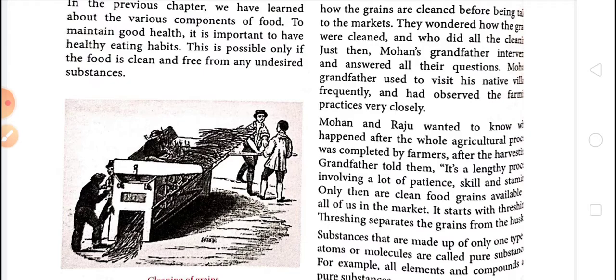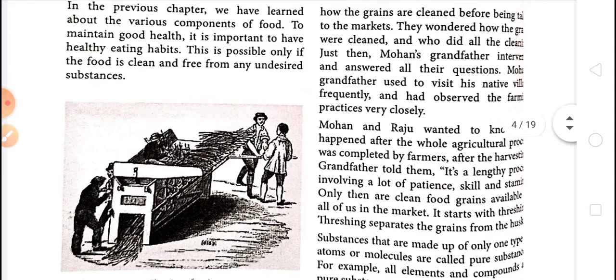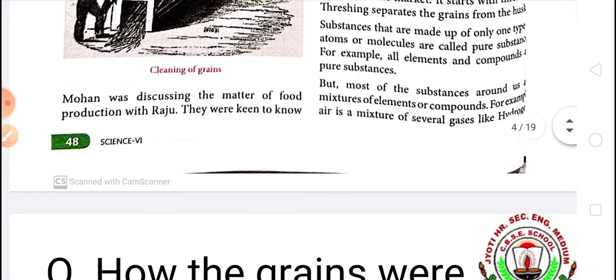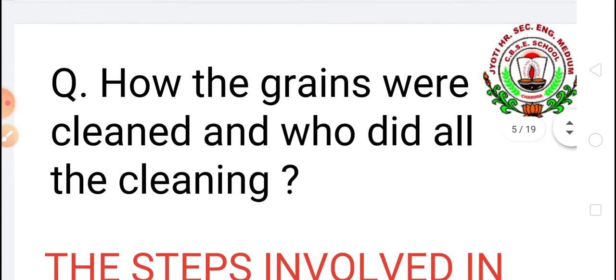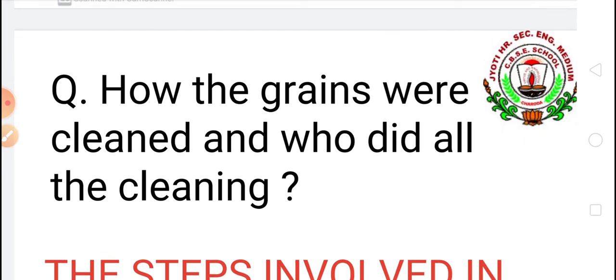You must know that the food grains that we eat are grown on a farm. Here the question which must arise in your mind is how grains are cleaned before they are taken to the market, and who does all this cleaning?